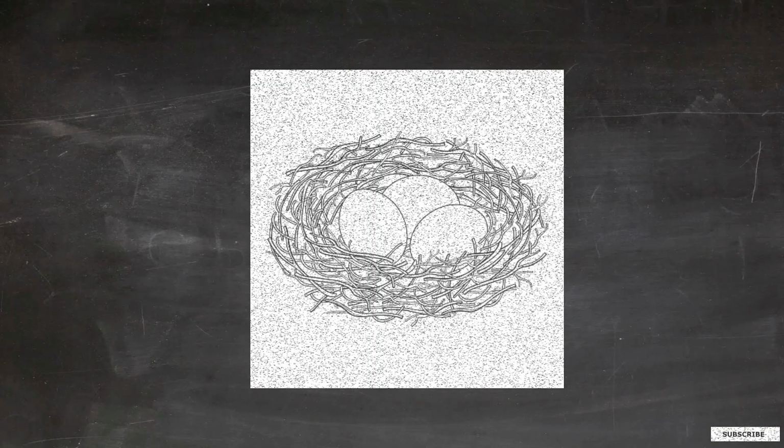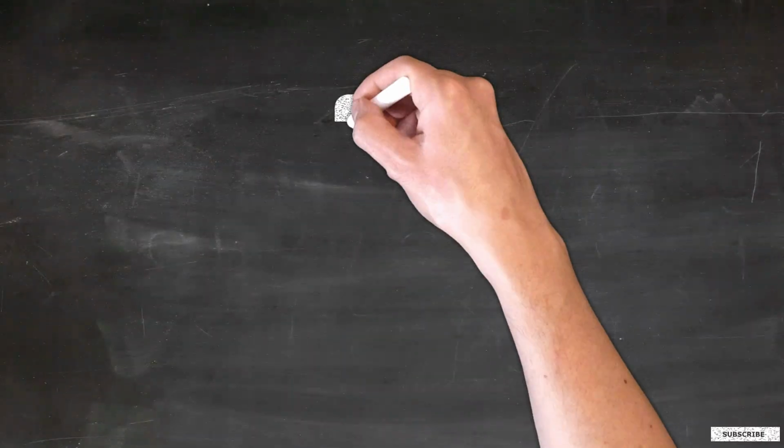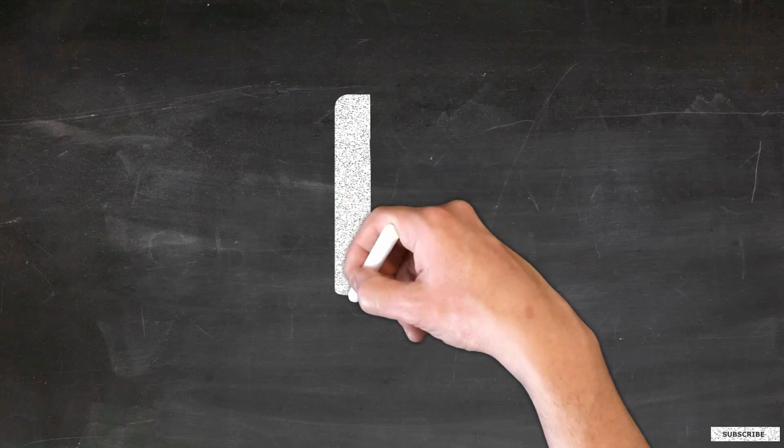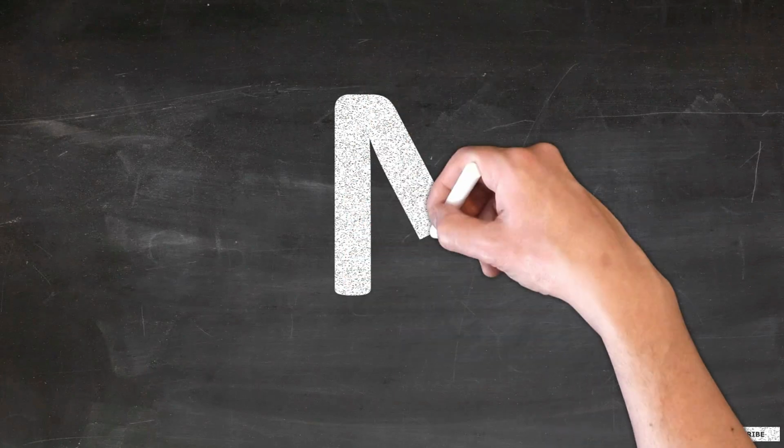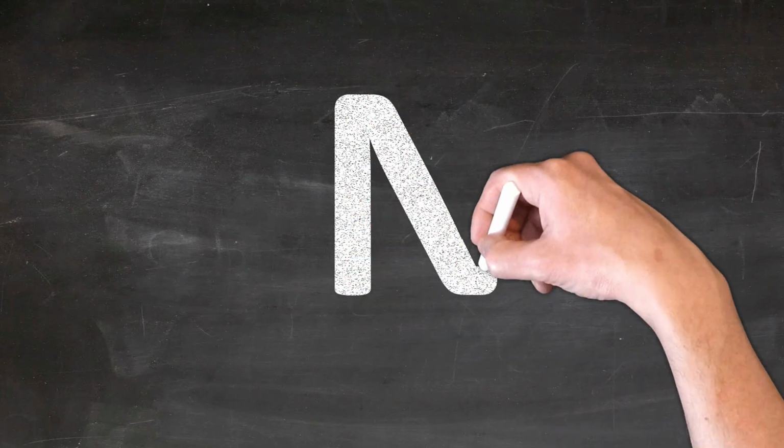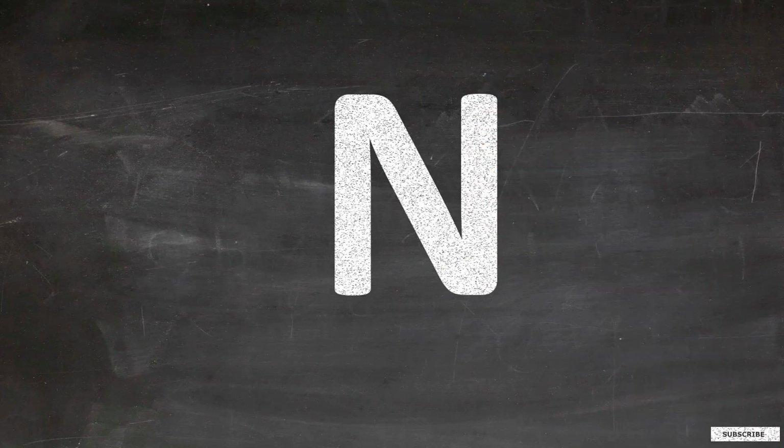I am a nest. Birds lay egg on me. I will teach you N. Start from the top. Draw a standing line down. Go to top again. Draw a slanting line to the right. Draw one more line up to the top. This is capital N.